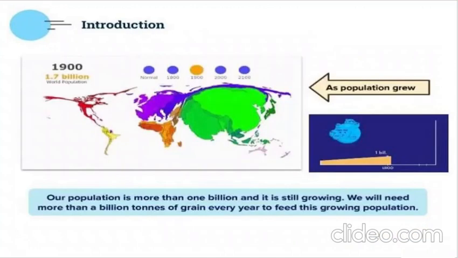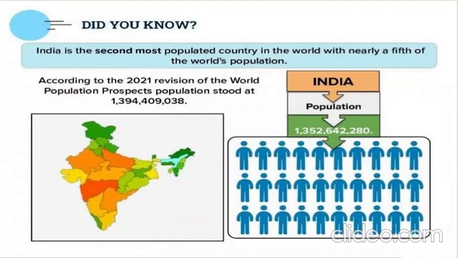Now, the population of India is more than 1 billion, and it is still growing. I can understand it's so high, and it is still going. Population doesn't stop at one moment. Every moment someone dies, someone takes birth, isn't it? So we will need more than 1 billion tons of grain every year to feed this growing population. But do you think that we are able to produce that much? No, we are not able to, right?